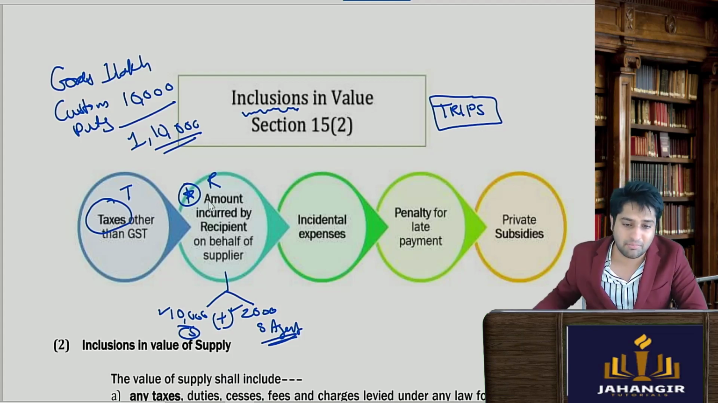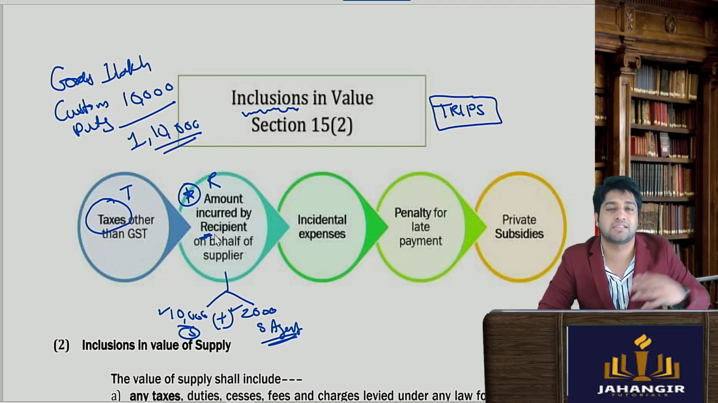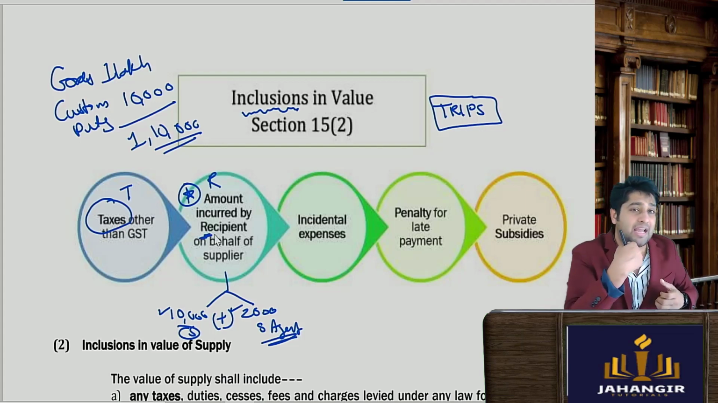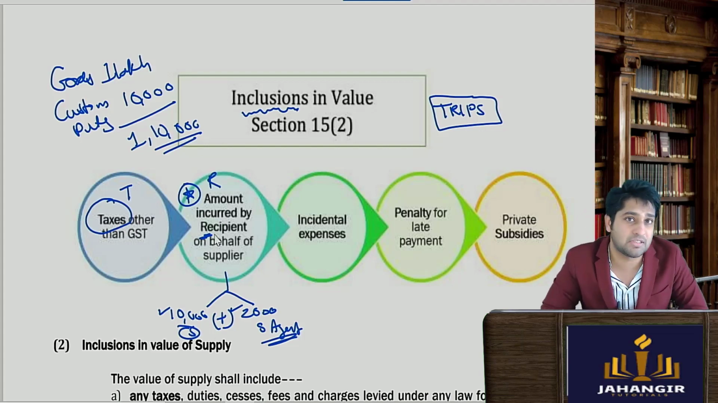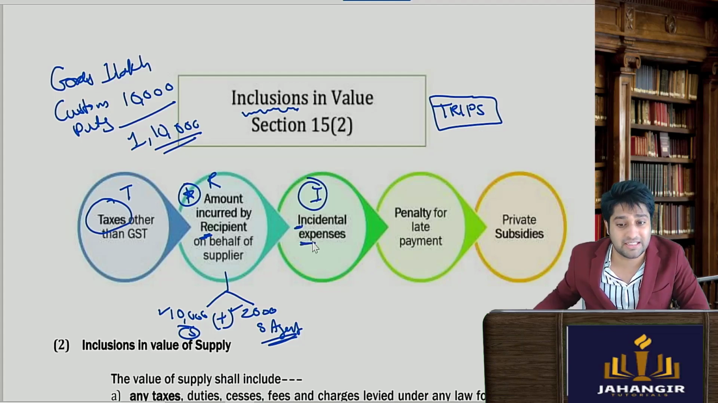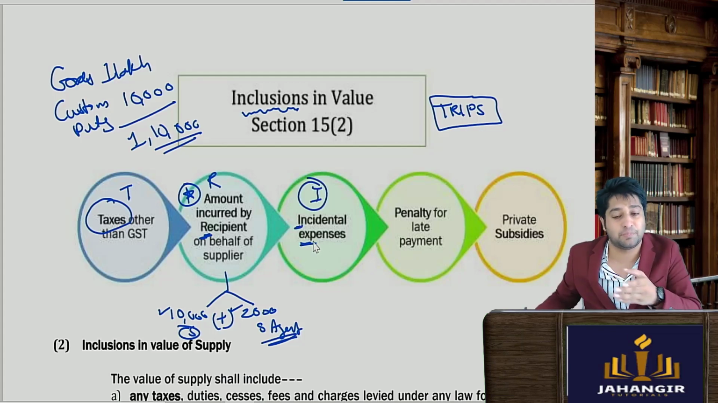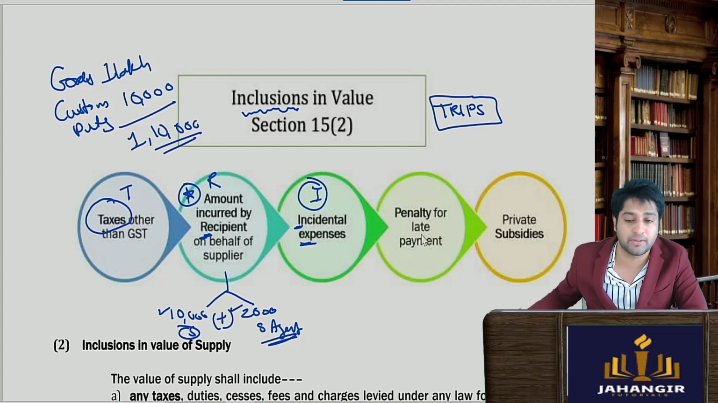Because this is an amount incurred by the recipient, it is common sense that if the recipient is paying any amount in any fashion, directly or indirectly, to get the goods, that means the goods are worth that much. That is why the recipient is paying so much. Third, any incidental packaging cost, incidental expenses, traveling, etc. All of this will be included.